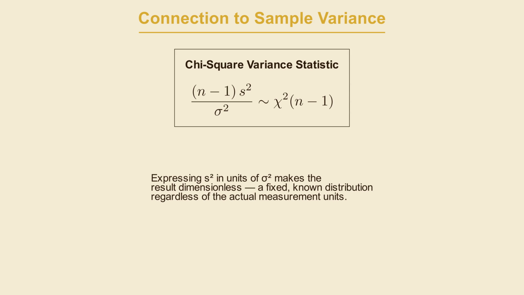You're expressing the sample variance in units of the true variance, so the result is dimensionless and lands on a fixed known distribution, regardless of what the actual units are. That means if you have a reference value for sigma squared, you can compute this quantity from your data and immediately know where it sits on the chi-squared distribution. So now let's work through an example.